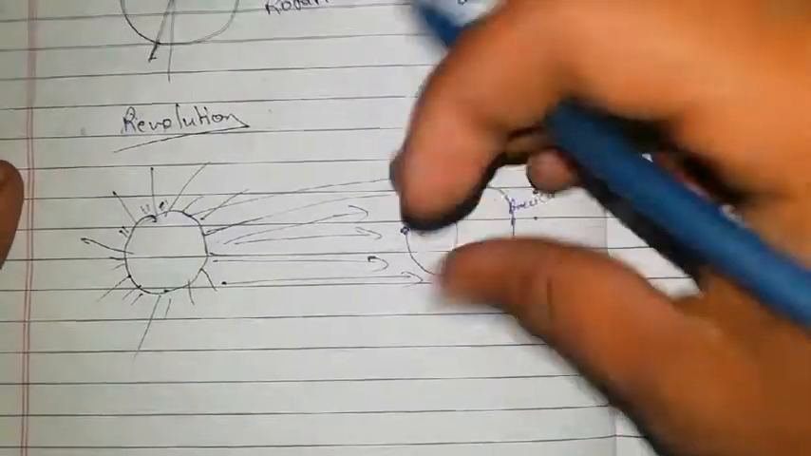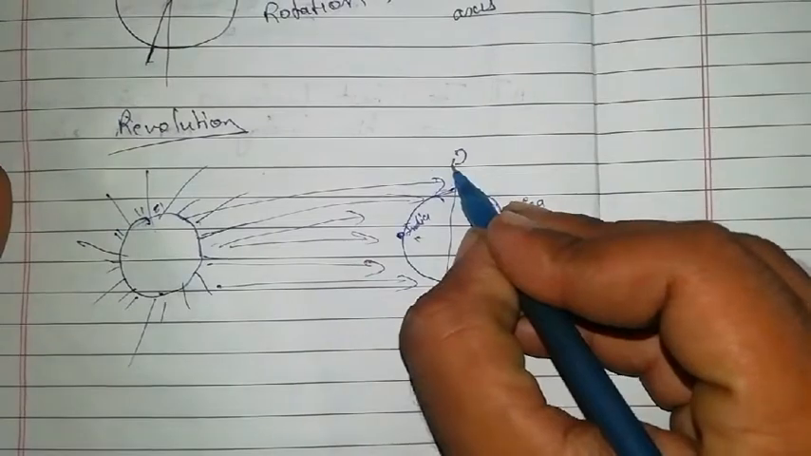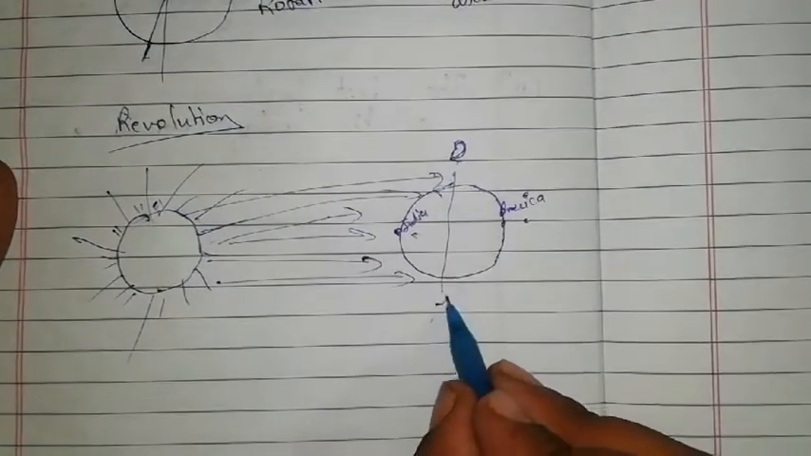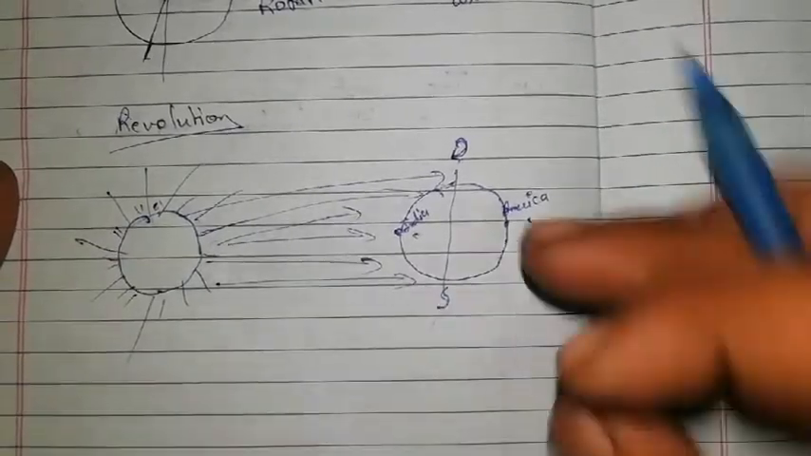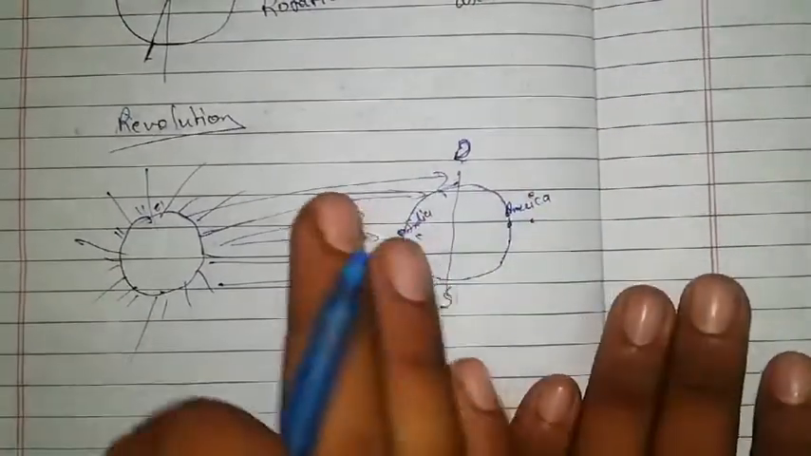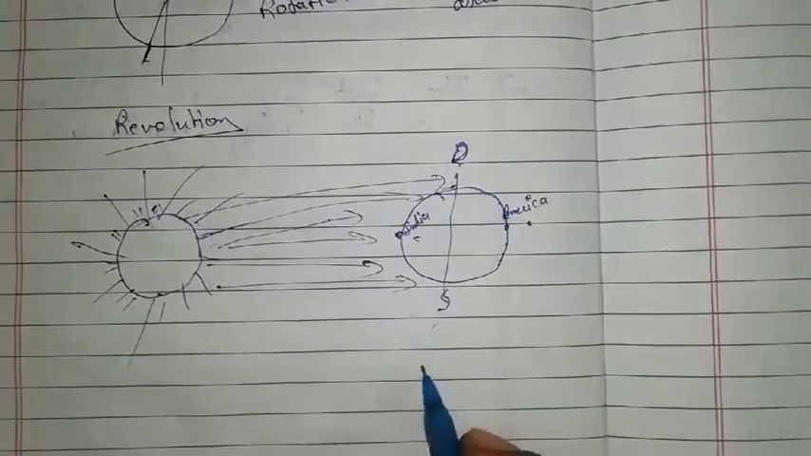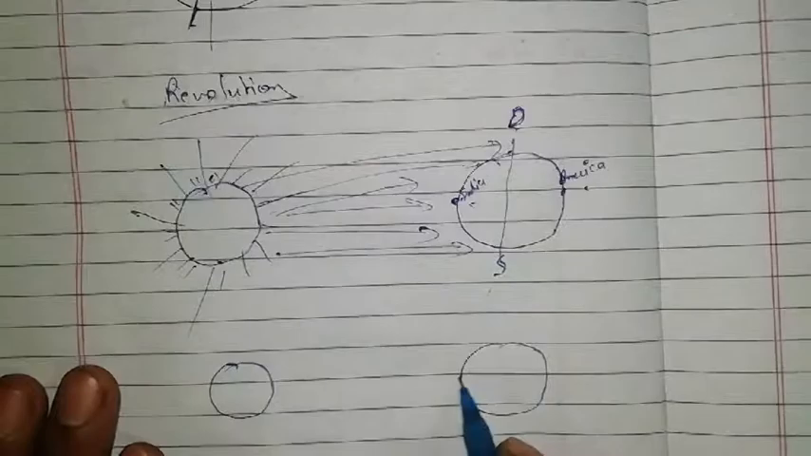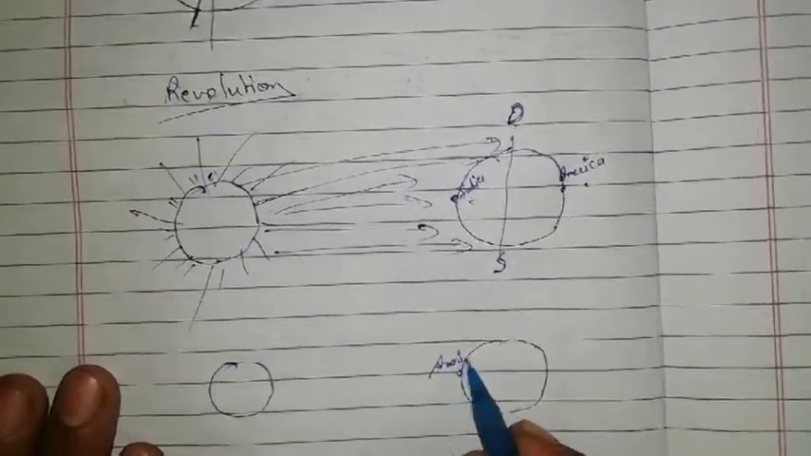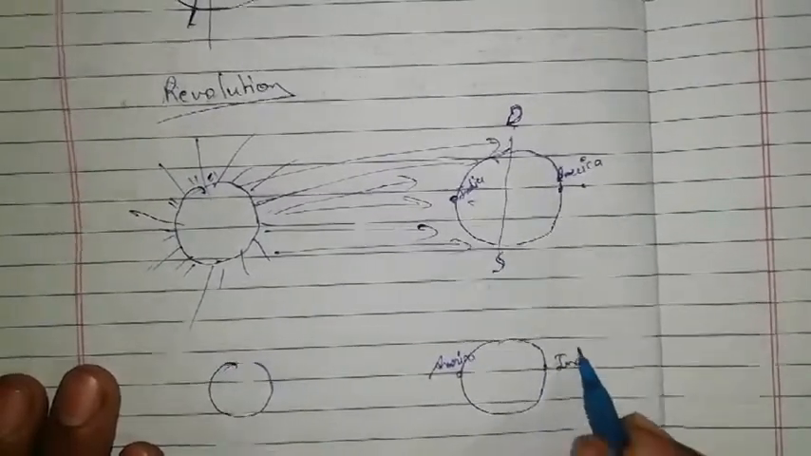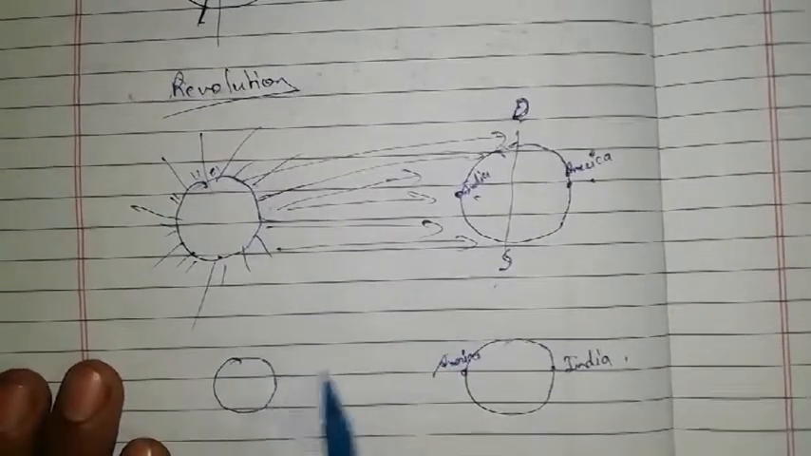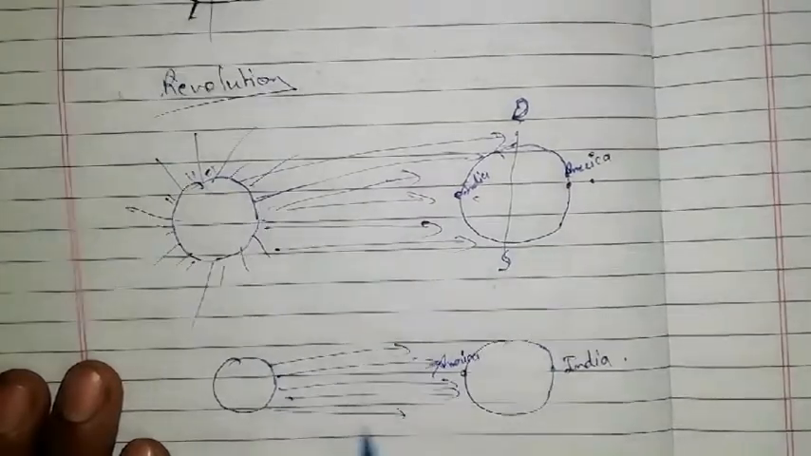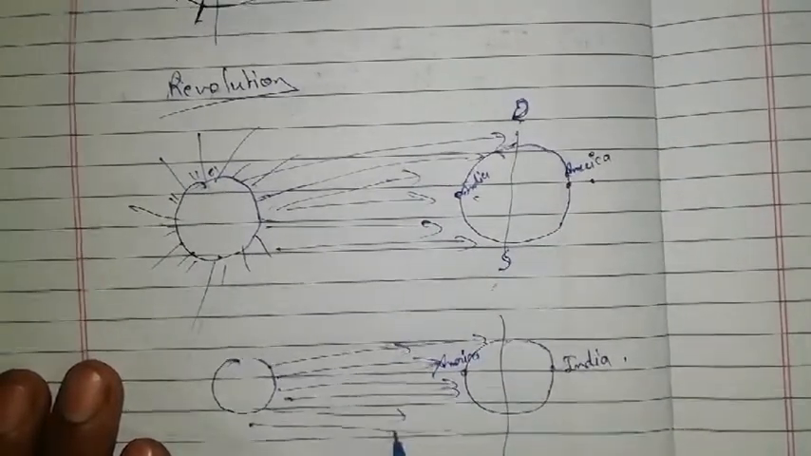Whenever it gets rotated, look, earth rotates in this way, from left to right. So now India will go behind and America will come forward, means in our next image it will look something like this. This will be America and this will be India. So now the sun rays will fall directly on this part, maximum up to here.